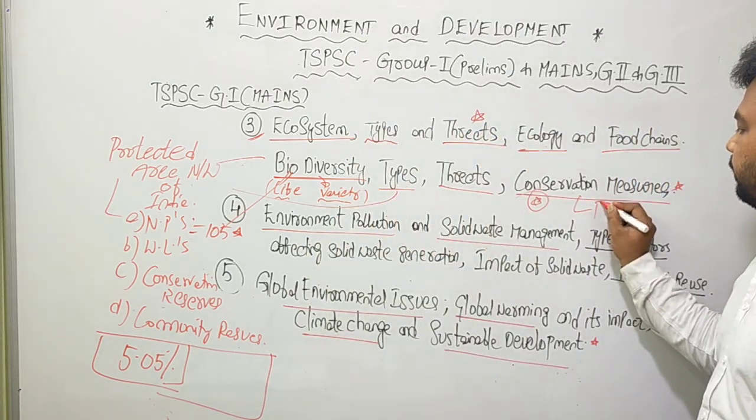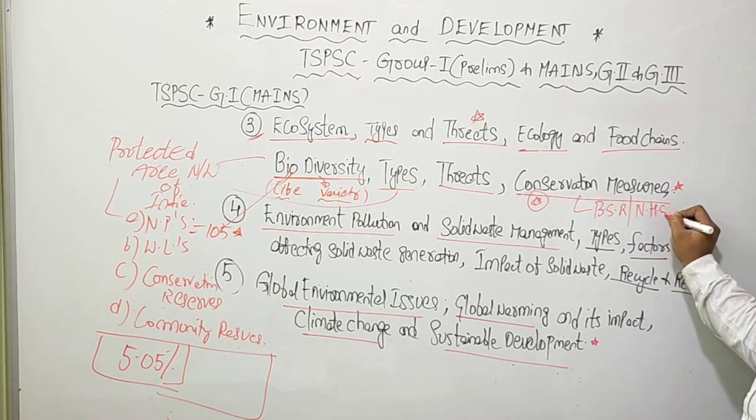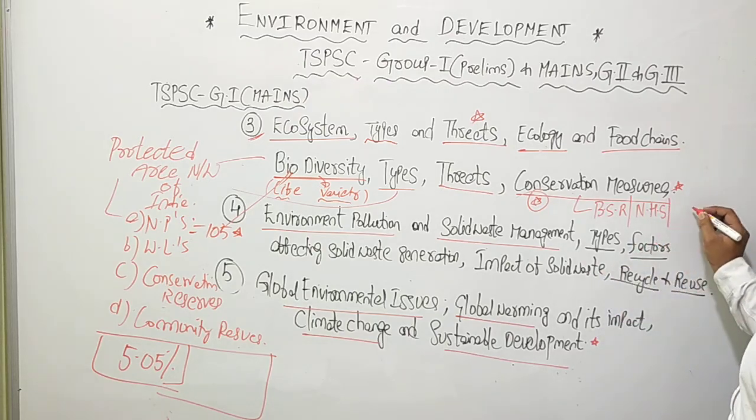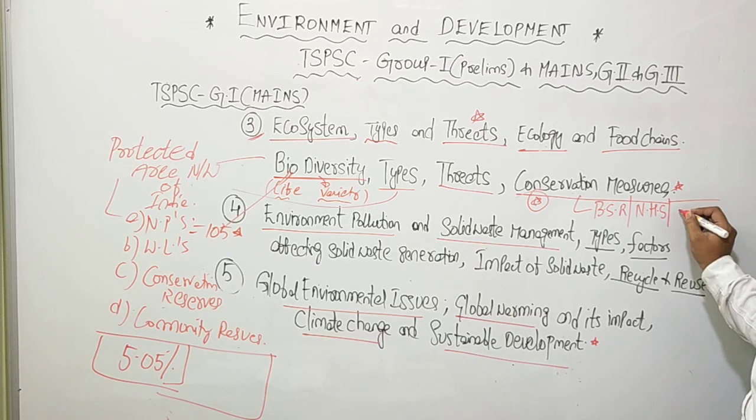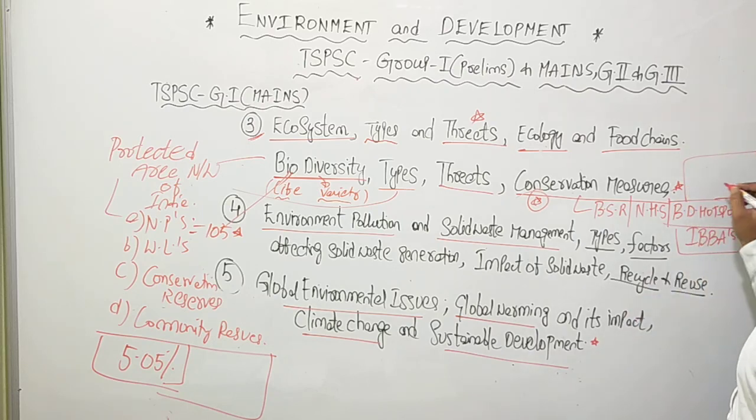We also have the concept of biosphere reserves, UNESCO natural heritage sites, biodiversity hotspots, important bird and biodiversity areas, and critical wildlife habitat areas.